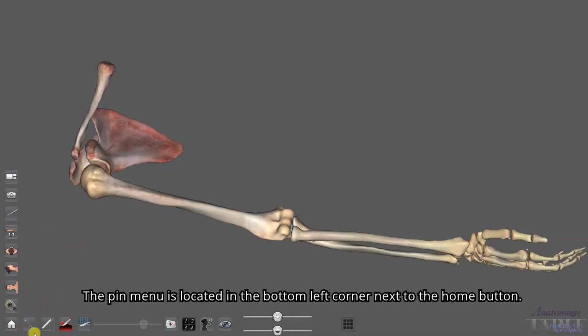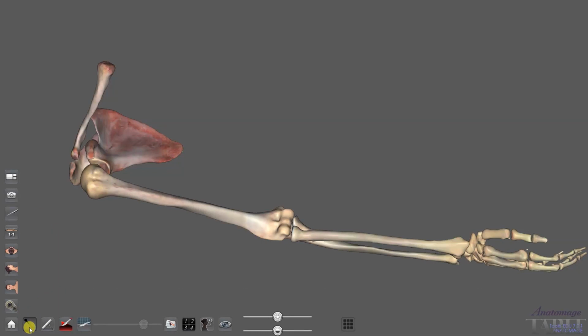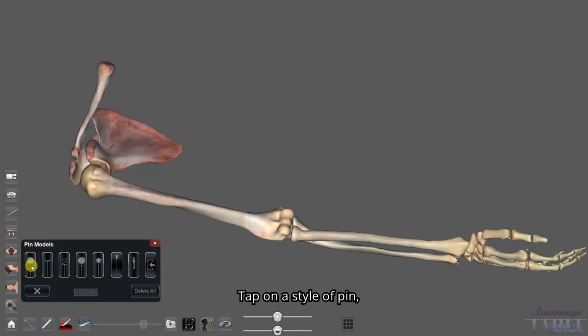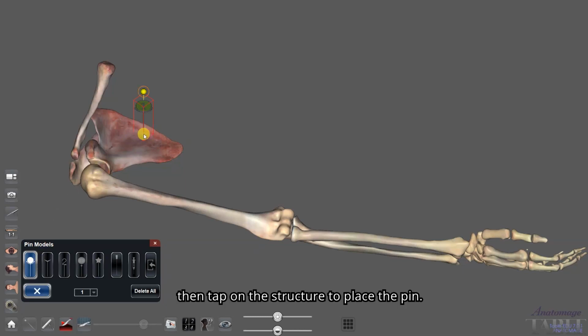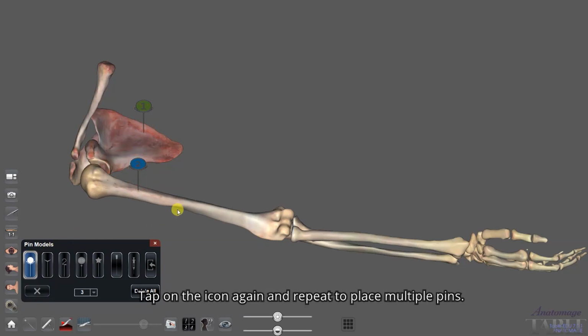Pins. The pin menu is located on the bottom left-hand corner next to the home button. Tap on a style of pin, then tap on the structure to place the pin. Tap on the icon again and repeat to place multiple pins.